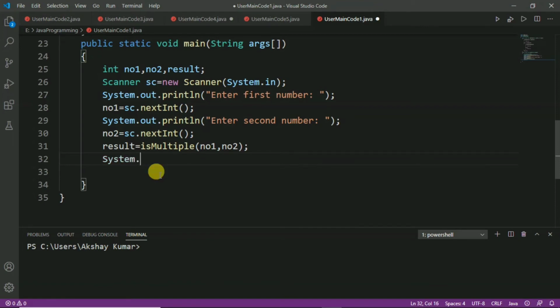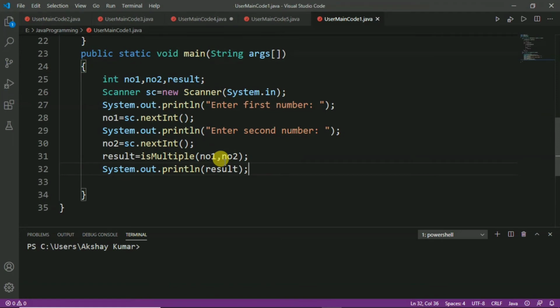So, we have to write System.out.println, and here we have to pass the variable result, and by pressing Ctrl S we will save the program.